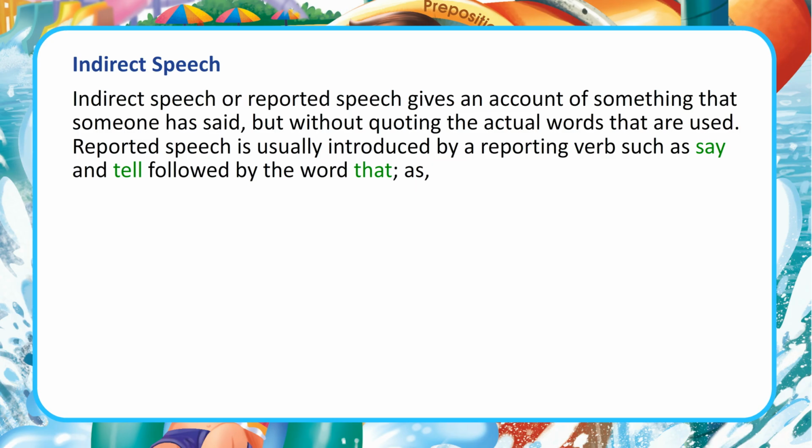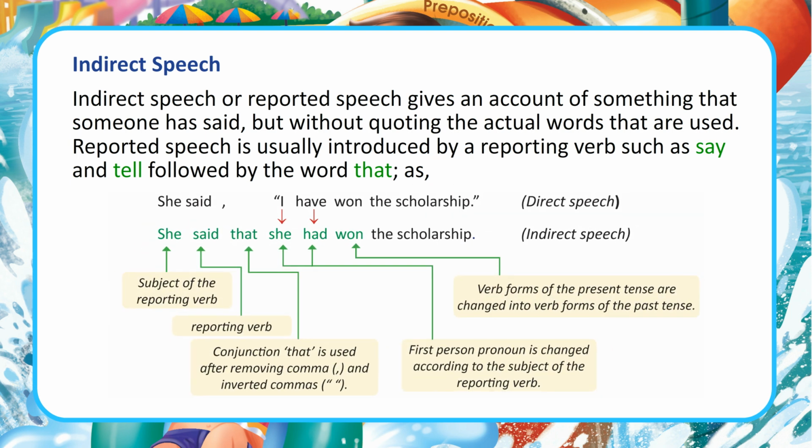Reported speech is usually introduced by a reporting verb such as say and tell followed by the word that, as: she said, "I have won the scholarship." Direct speech. She said that she had won the scholarship. Indirect speech. Subject of the reporting verb. Reporting verb. Conjunction that is used after removing the comma and inverted commas. Dot. The first person pronoun is changed according to the subject of the reporting verb.